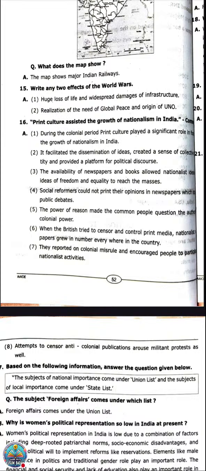Okay, now the next point: when the British tried to censor and control this, the newspapers reported on colonial misrule and encouraged people to participate in nationalist activity. Through these newspapers or mass media, their ideas were spread out, and people came to know how colonial rule was damaging the national feeling of the people, or how it must be controlled. In short, they were spreading their ideas through the newspapers.